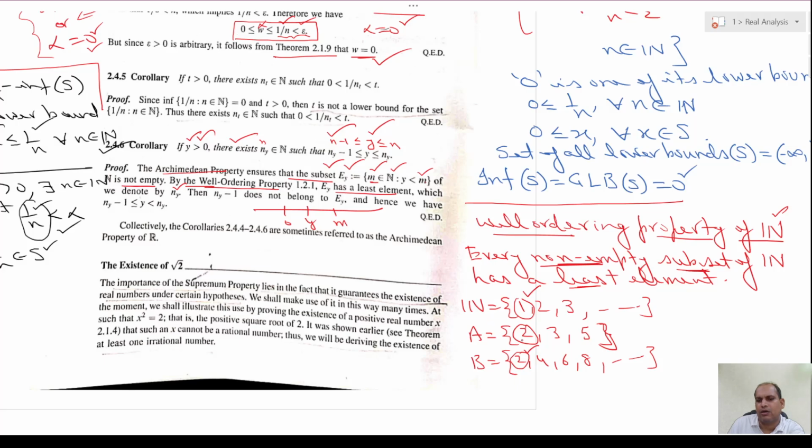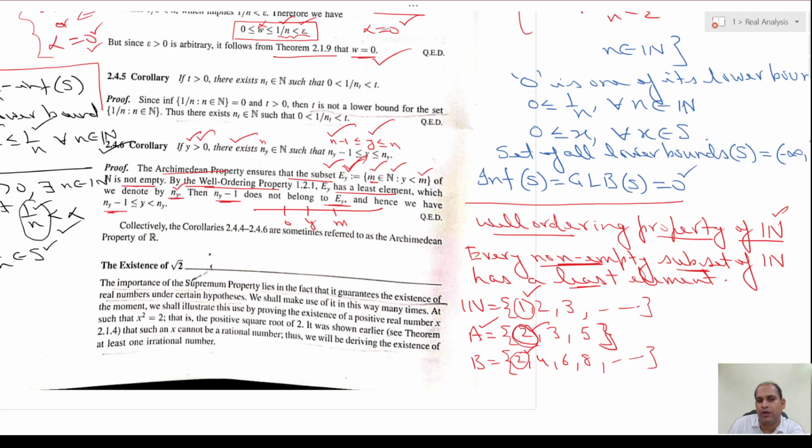Now, look here. If n_y is the least element, like 2 here, and if we subtract 1 from it, then it will not be a member of the set. Similarly, since n_y is the least element of the set E_y, if we subtract 1 from this number, it does not belong to E_y. It does not belong to E_y means n_y minus 1 has to be less than or equal to y.